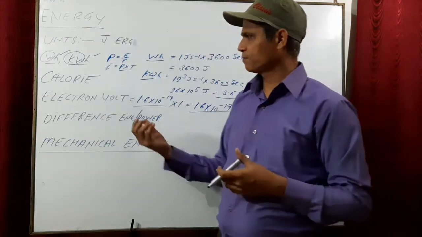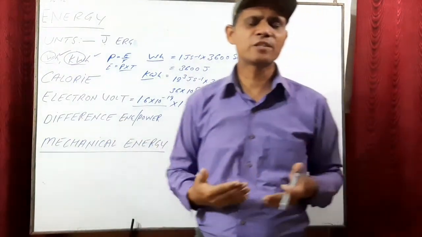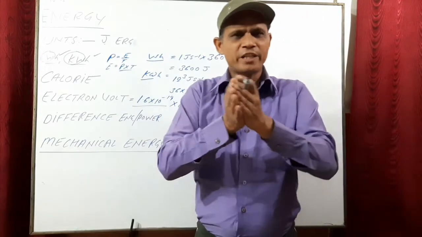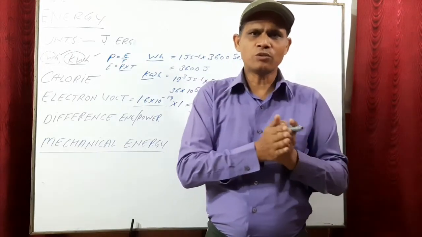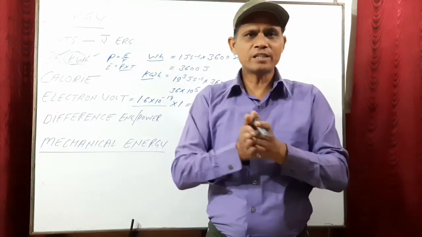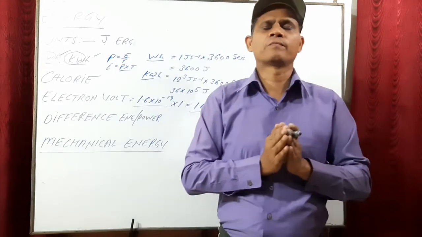Now next is the difference between energy and power. What is the difference between energy and power? First difference is the definition itself. Energy is the capacity of doing work and power is the rate of doing work.